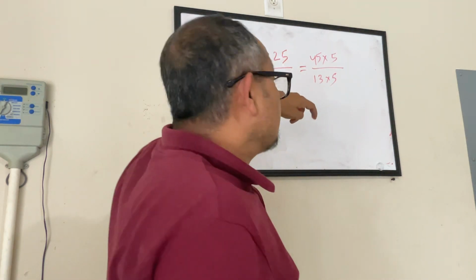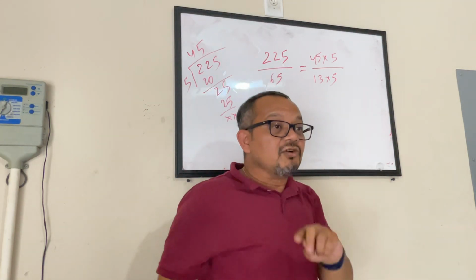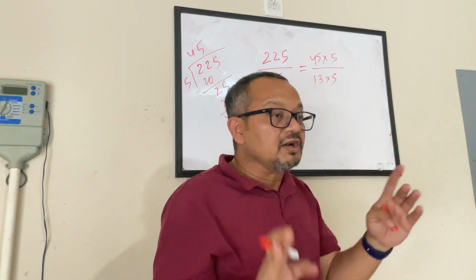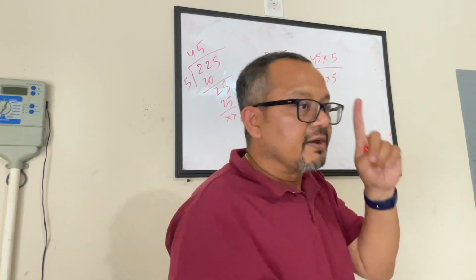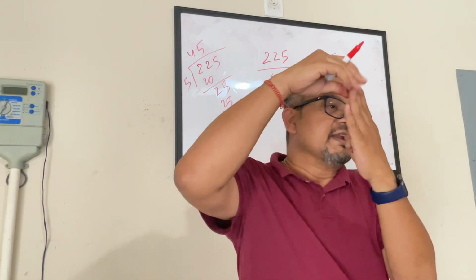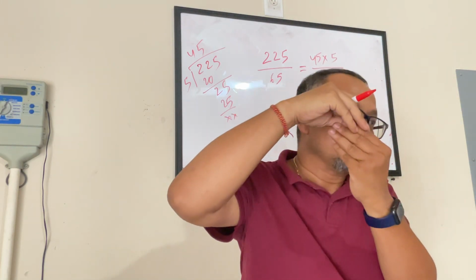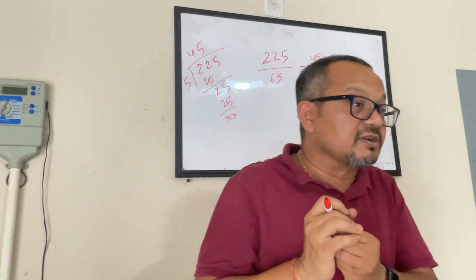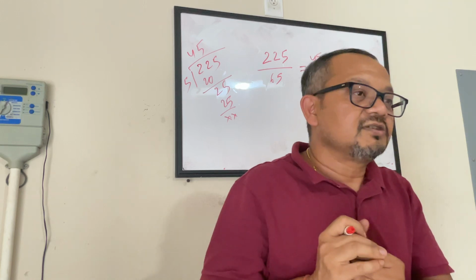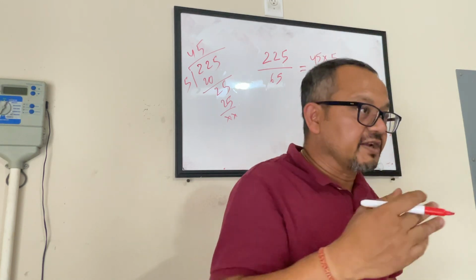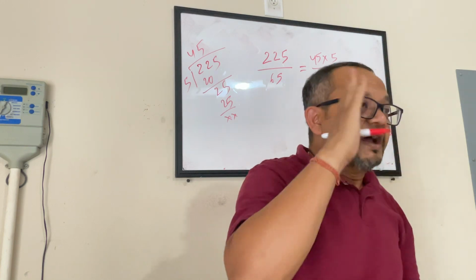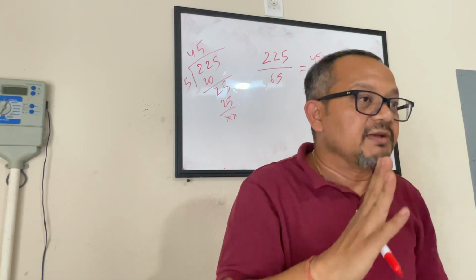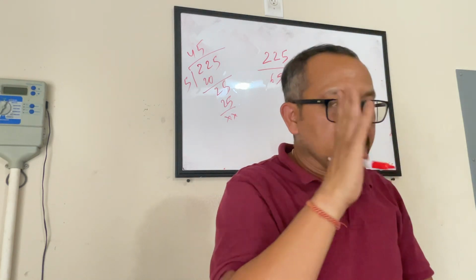Okay? So with this trick, without doing the calculation, you can find out whether some number can be divided by something or not. There are a few numbers for which you can figure it out: 2, 3, 9, 5 and 10. You can find out whether something can be divided by these numbers just by looking at the number. I will tell you guys the trick. Right now we are looking at the number 5. The only way you can find out if something can be divided by 5 is by looking at the unit place. If the unit place is 0 or 5, it can be divided by 5.